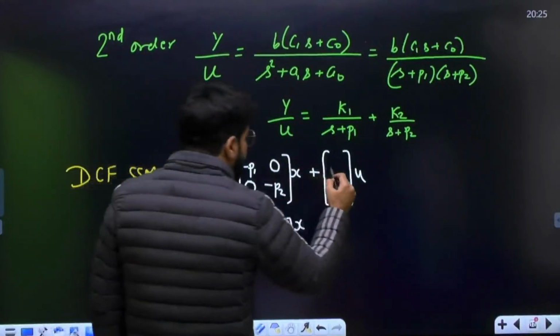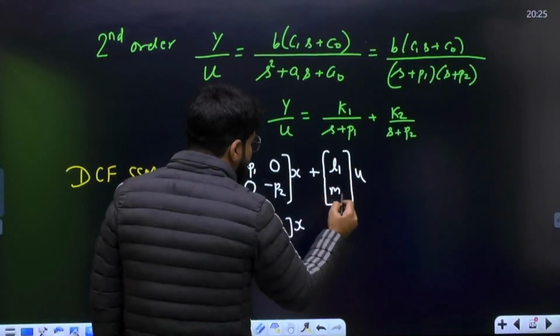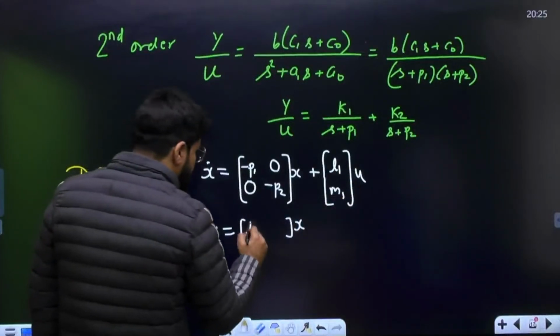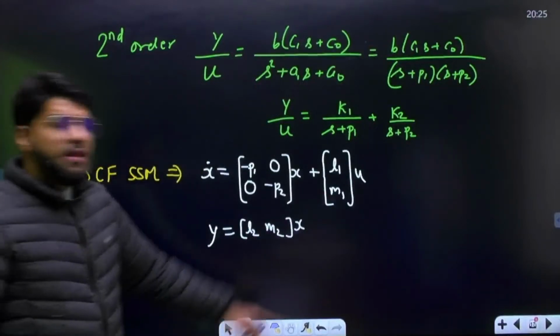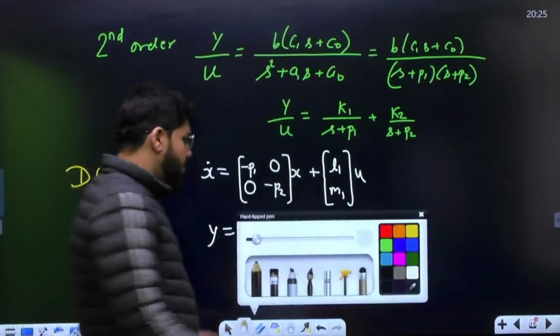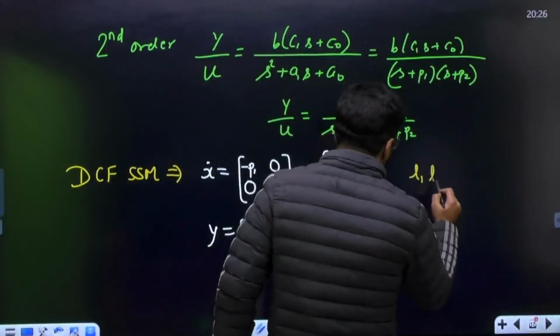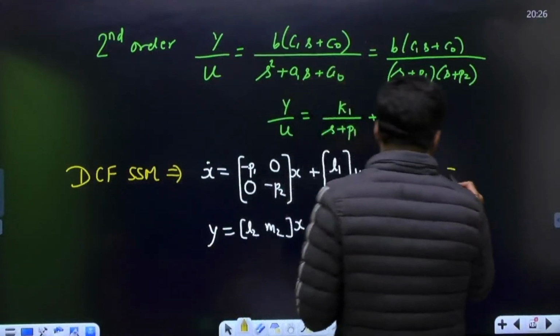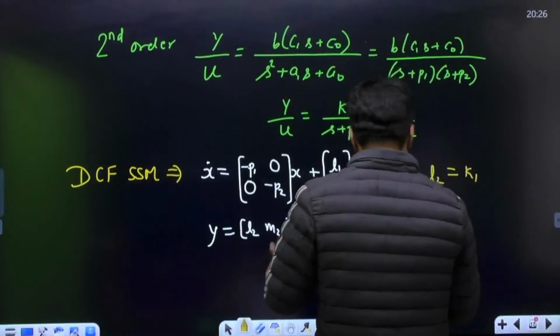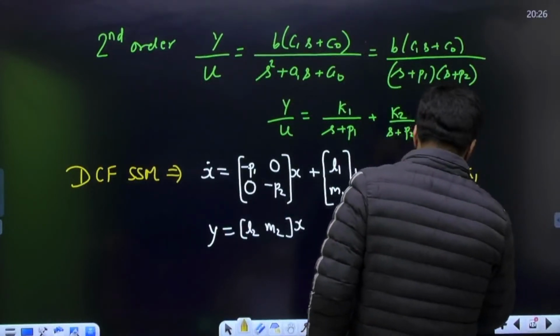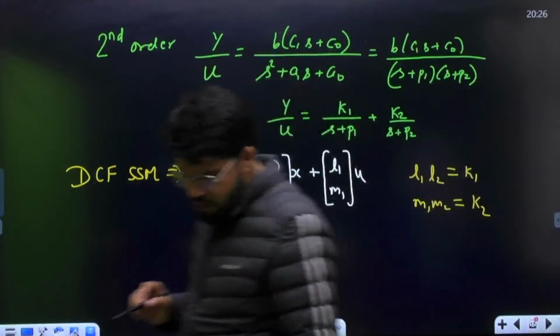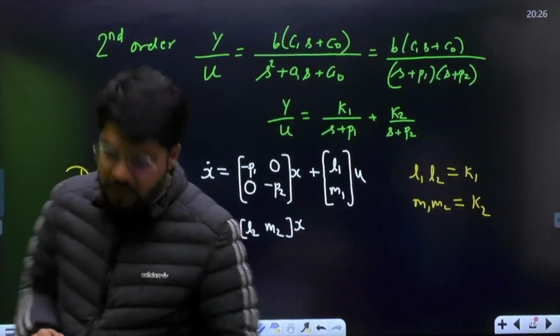Plus Bu. What is B? Suppose this is L1, M1. And what is y equal to Cx? Suppose this is L2, M2. Then I told you the product of the first to first element, L1 L2, should be equal to K1, and the product of the second to second, M1 M2, should be equal to K2, right?